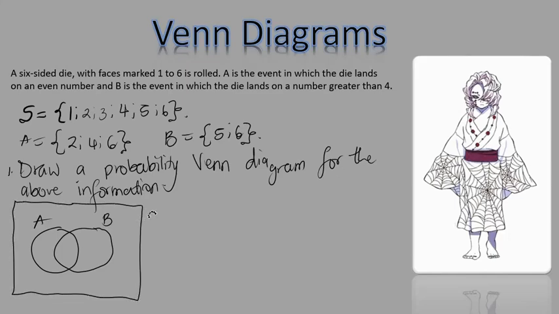And we wrote the sample space here, right? So the event that is in both of them is 6. That's the outcome that's in both events. Then what's exclusive to A, we have 2 and 4. And in event B, what is exclusive is 5. And what's not in event A or B is the value 1 and the value 3, right? Let me put the 5 properly there. So this is an outcome Venn diagram.